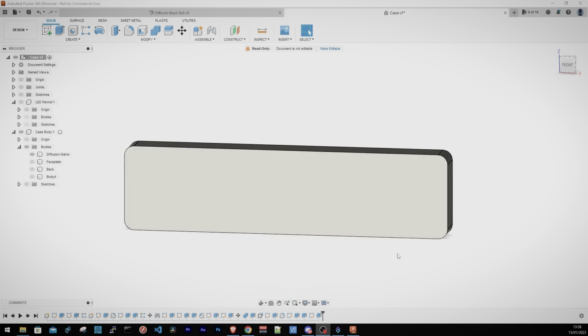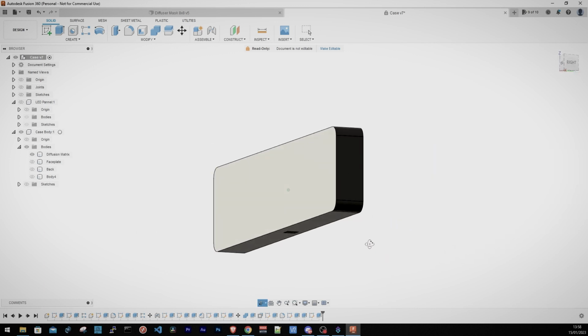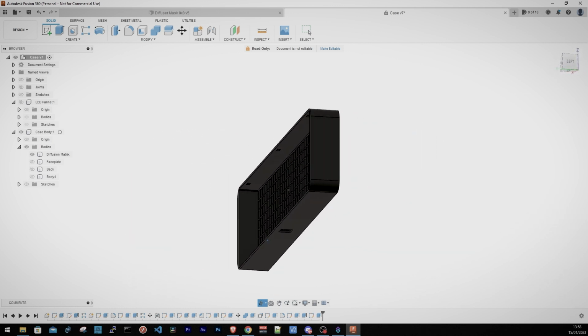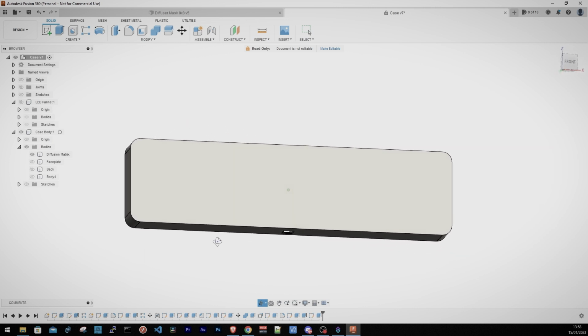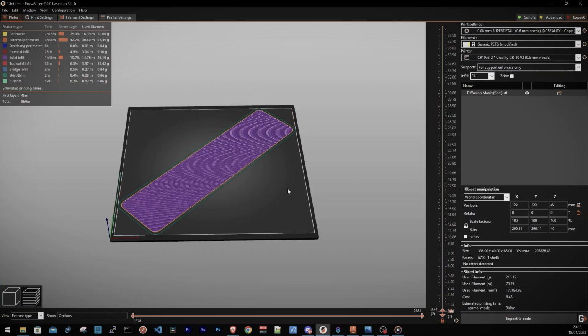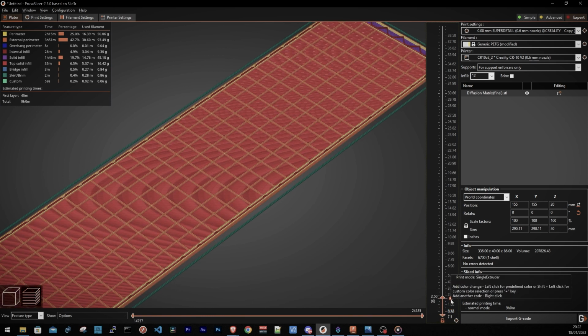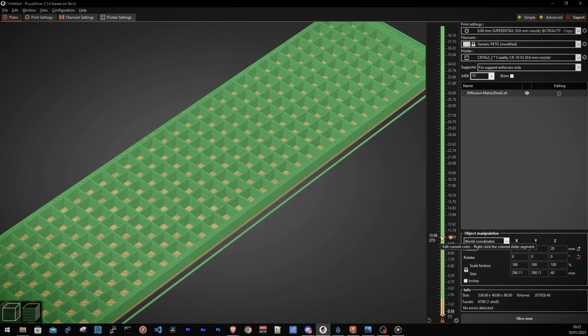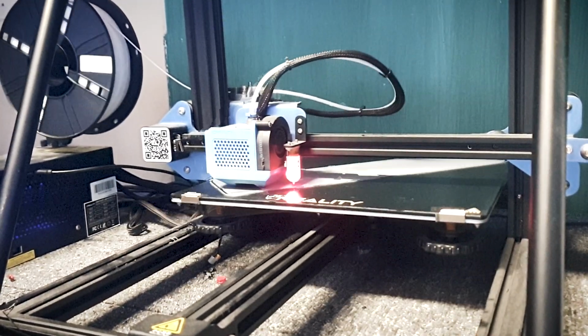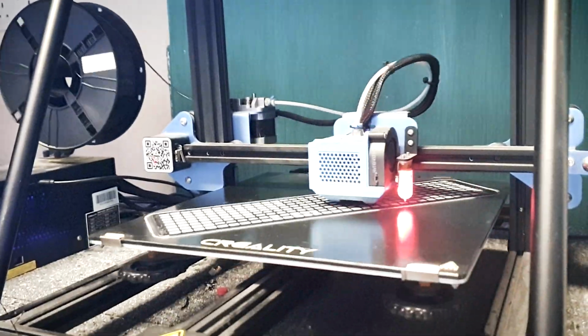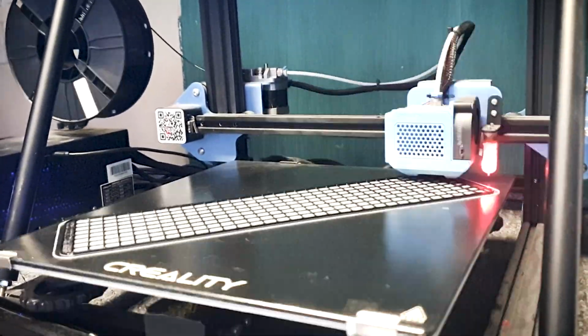Now, to make the diffusion matrix, we're going to pull off a neat little trick with a single color 3D printer. The actual diffuser is going to be printed in a white material, where the rest of the enclosure is going to be printed in a black material. To pull this little trick off, what I'm going to do is print the diffuser first, and as we transition into the diffusion matrix cells, I'm going to add a color change operation within my slicer. This means the 3D printer will move the print head away from the print job, retract the filament, and allow me to change the filament color, enabling me to print the remainder of the enclosure in black.